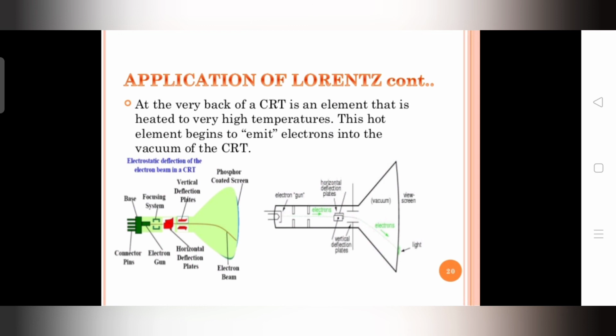The electrostatic deflection of the electron beam in a CRT. These electrons are directed toward the front of the monitor, and they can produce the colors as well as the pixels of the image. And this is the exact application of the Lorentz law.